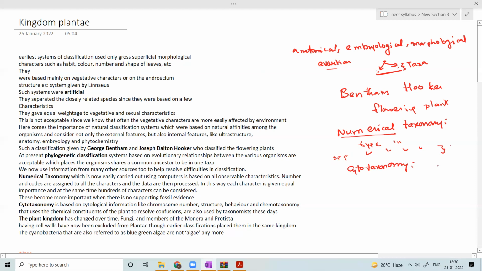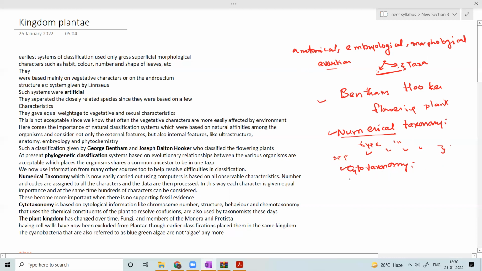That means the ploidy. So that is cytotaxonomy. They also consider cytotaxonomy to classify the system. Numerical taxonomy is also acceptable. Phylogenetic classification is also now used to classify organisms into appropriate groups. All these systems exist to classify organisms into appropriate groups.